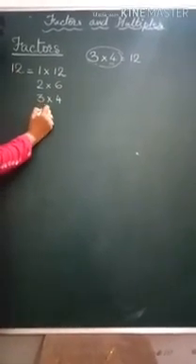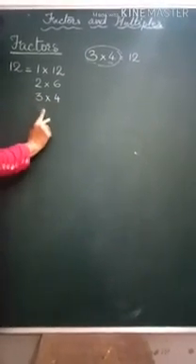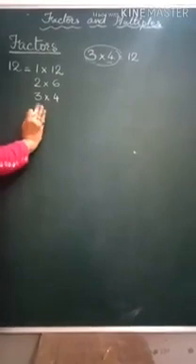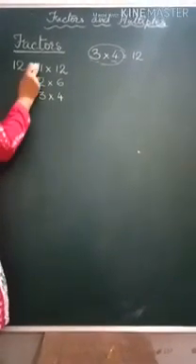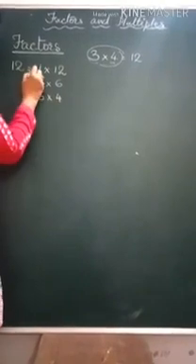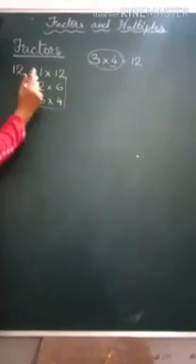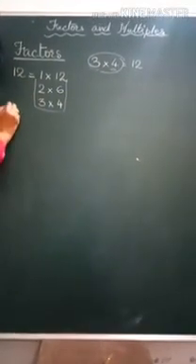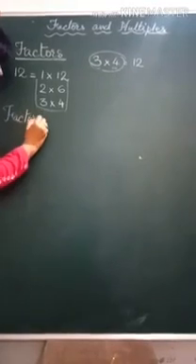Then next number is 4, but 4 is already written here, so we will not write it again. Now it's over because 4 was the next number which is already there. So all these numbers that you can see here in this U shape are called the factors of 12. So let's write these factors of 12 in a list.